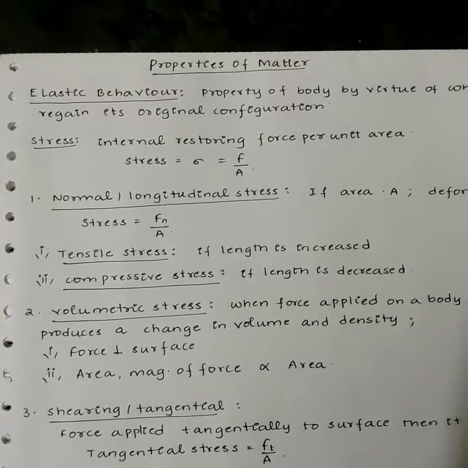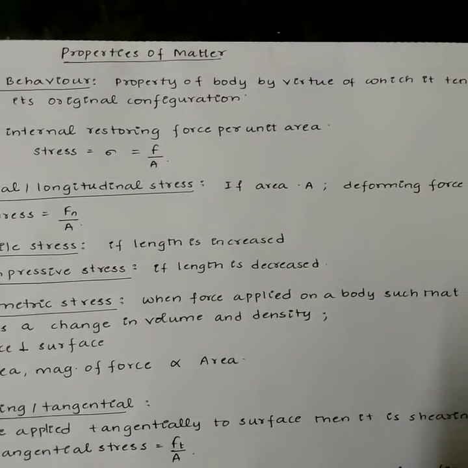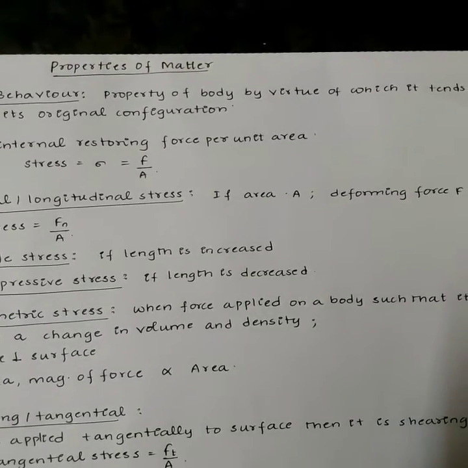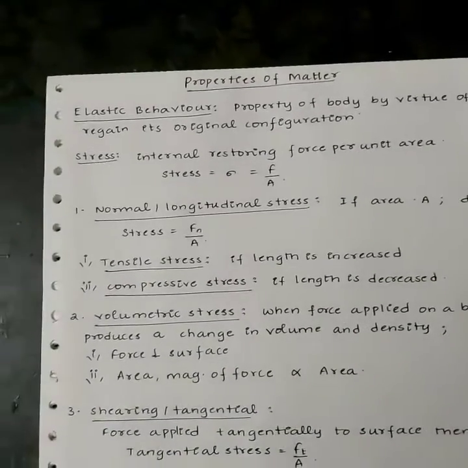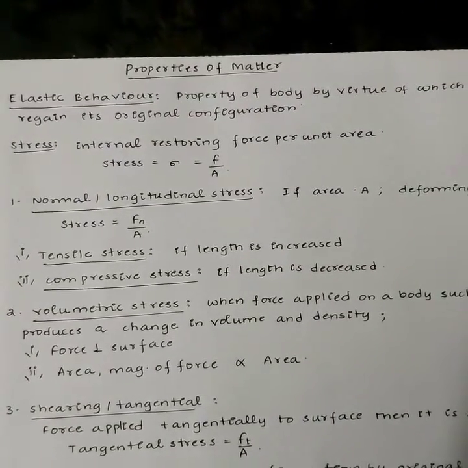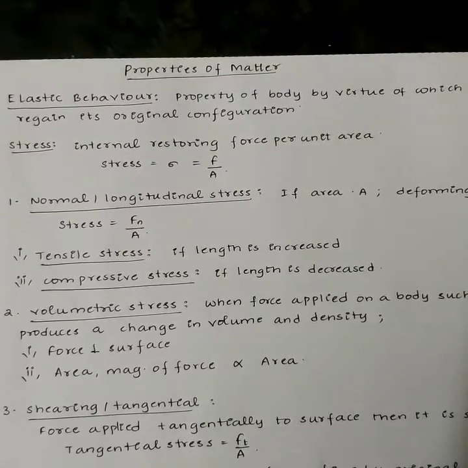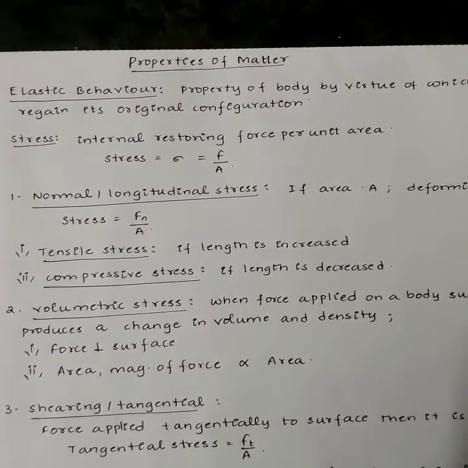Different types of stress. Normal or longitudinal stress. If the area of cross section of the rod is A and the deforming force F is applied along the length of the rod and perpendicular to its cross section, then the stress produced in the rod is called normal or longitudinal stress, that is F by A.